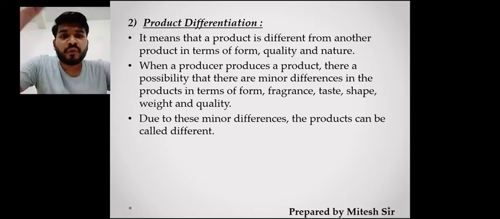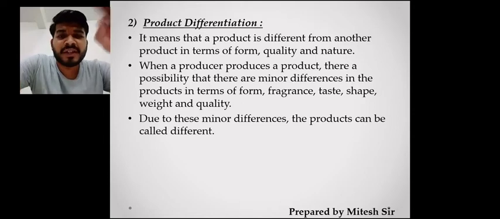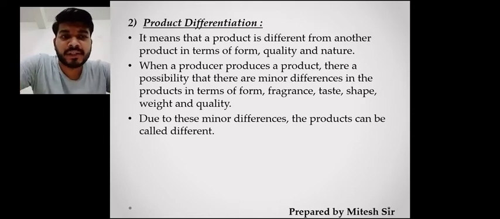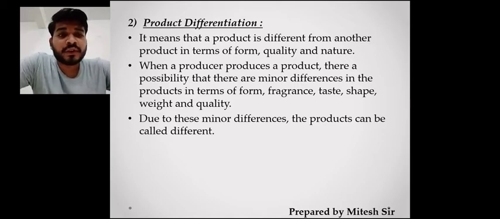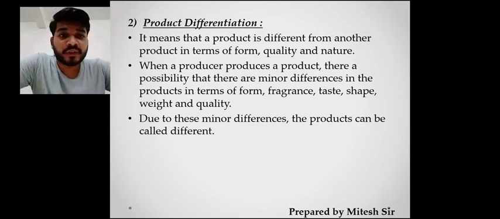So you find that there are different companies with the same type of minute changes being done, giving the same type of weight and quality, or changing some of the weight and quality and fragrance and shape and size of the particular product. Now then comes the minor differences. So these minor differences only make the product different. These minor changes in the product make the product different. So that's why it is called product differentiation.